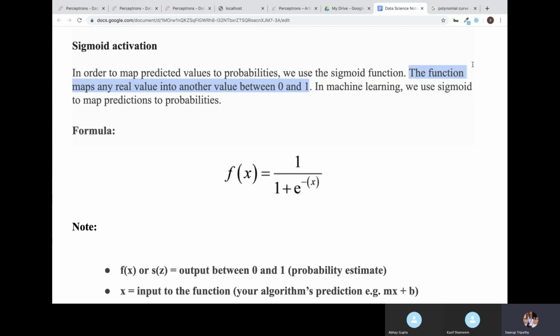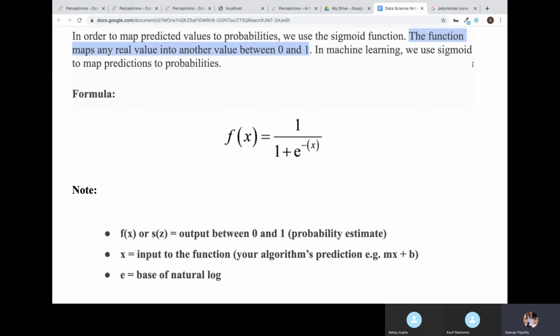Sigmoid is very famous and widely used in deep learning for binary classification, like yes, no, 0, 1, approved, not approved. In those scenarios, the sigmoid activation function is always used. This function always maps your prediction values to probabilities.